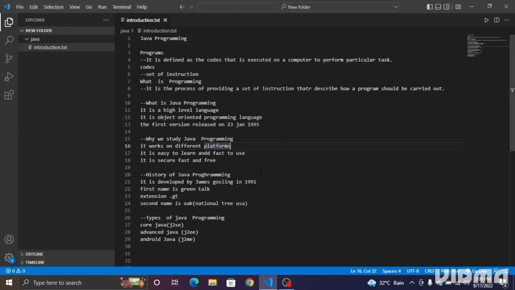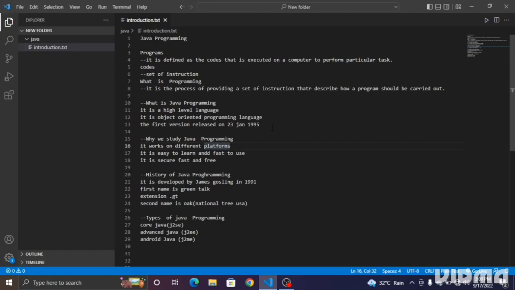Programming is basically a process of providing a set of instructions that describe how programs should be carried out. It consists of instructions, methods, and functions, and it also covers what the computer does, how to do it, and when to do it. These are some of the instructions that we provide in the form of code in programming. Okay, now Java programming.